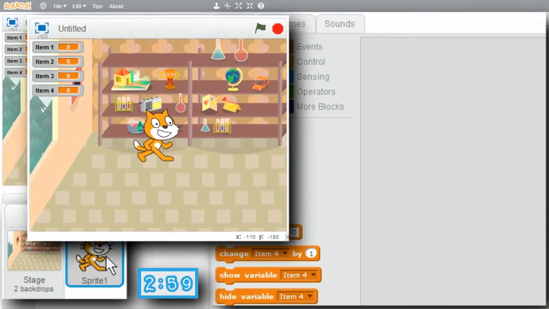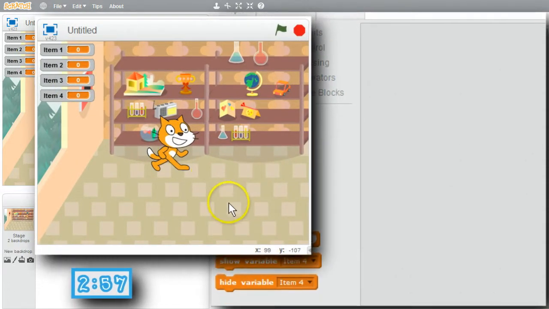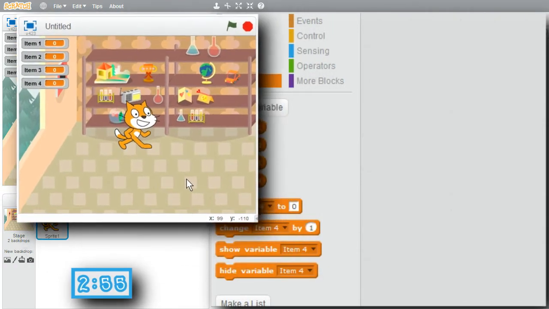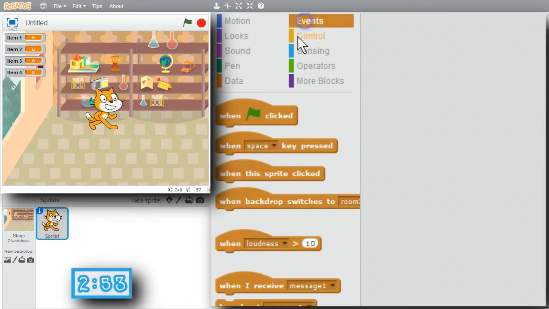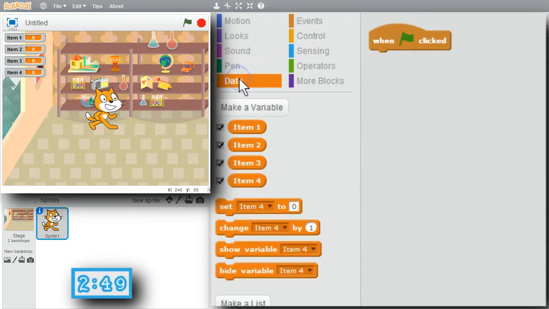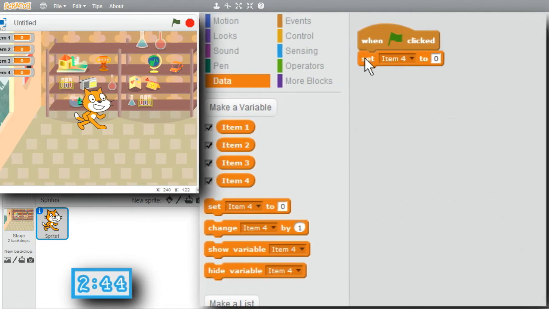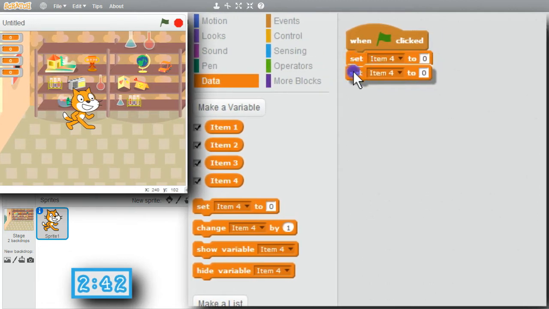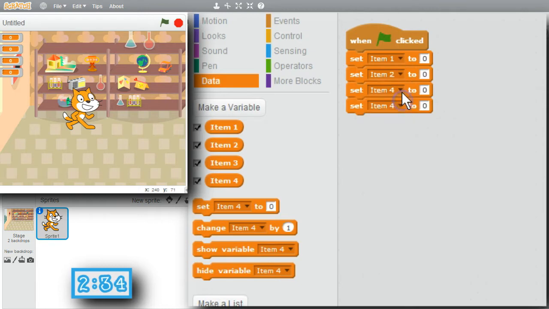I have my 4 variables for holding the names of some items. Now I want to initialize them. When the green flag is clicked, I want to initialize the items. Set. There's one for item 4. Need 2 more. Now I can set all 4 items. Item 1, Item 2, Item 3.